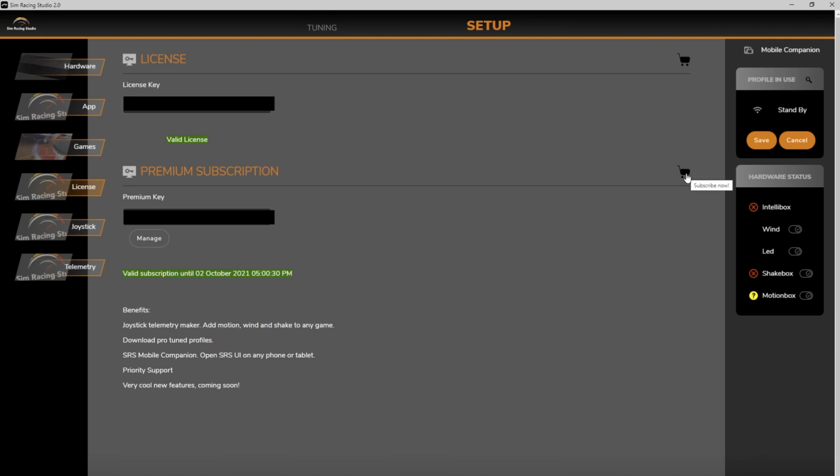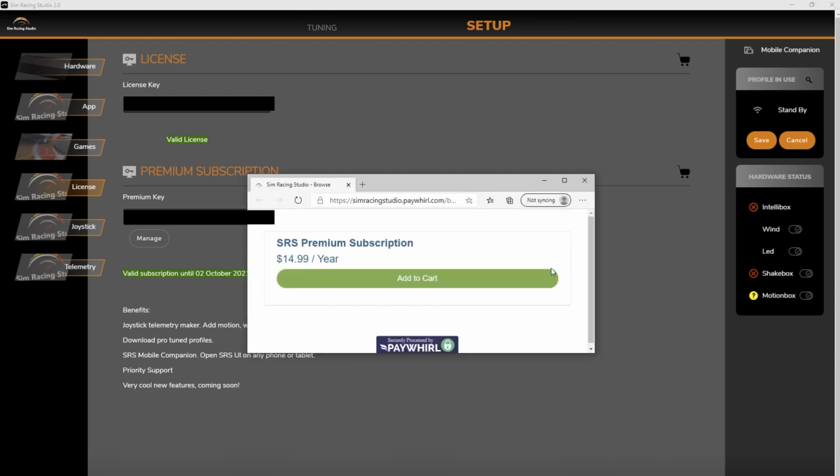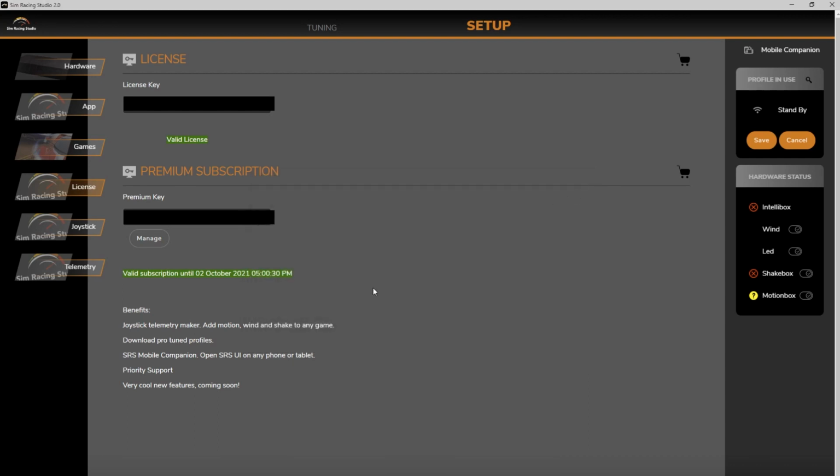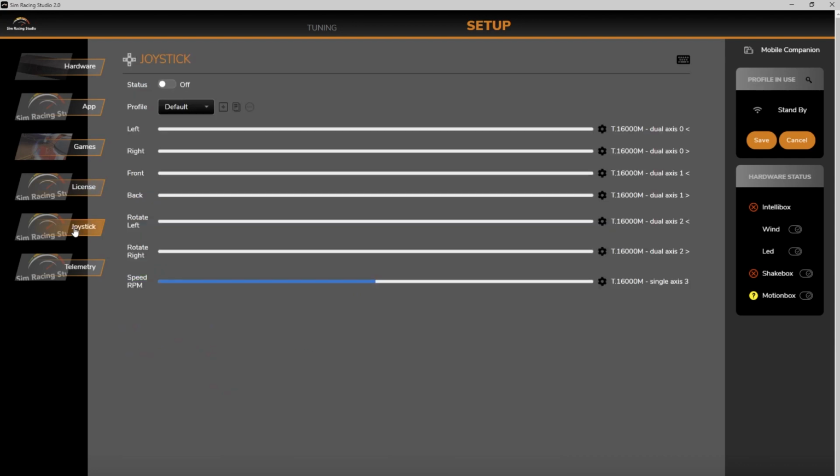Okay, so go ahead and click on this next shopping cart. And the premium subscription is $14.99 per year. Go ahead and add that, and Sim Racing Studio will email you another license key, which you can enter below. Okay, so once we have that all set up, we're going to go into the joystick option.